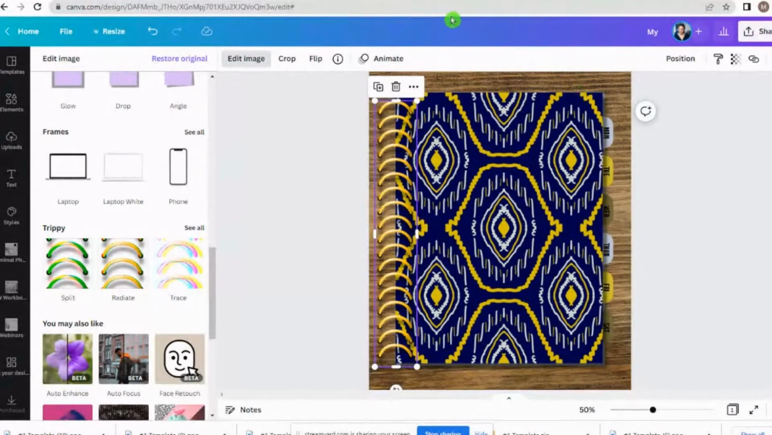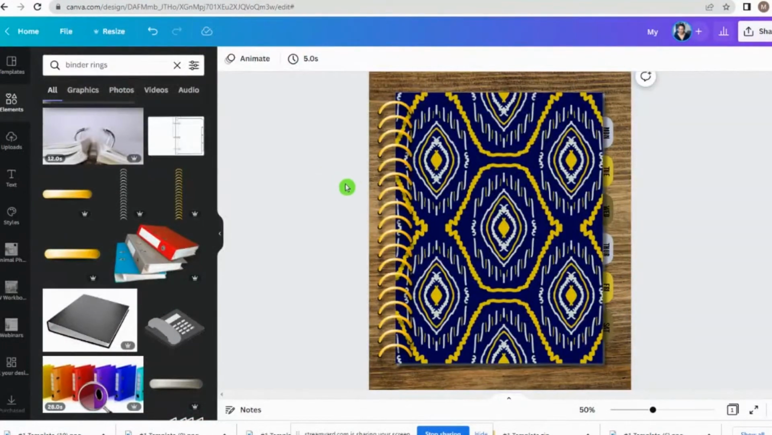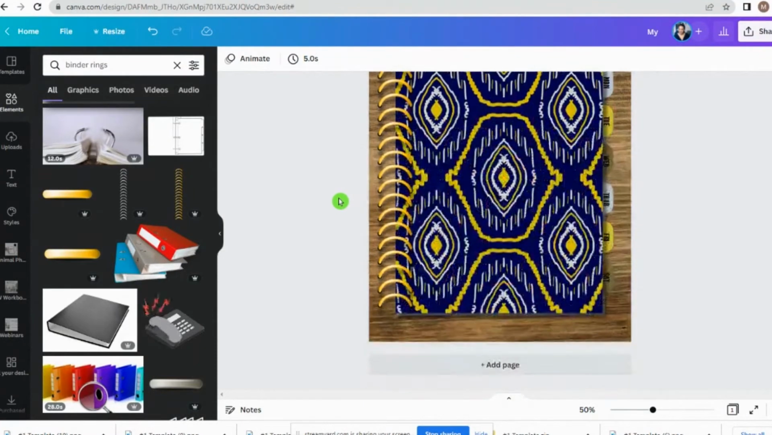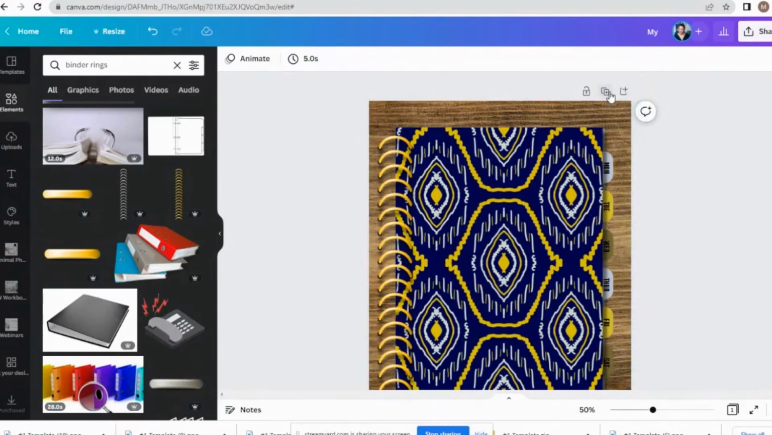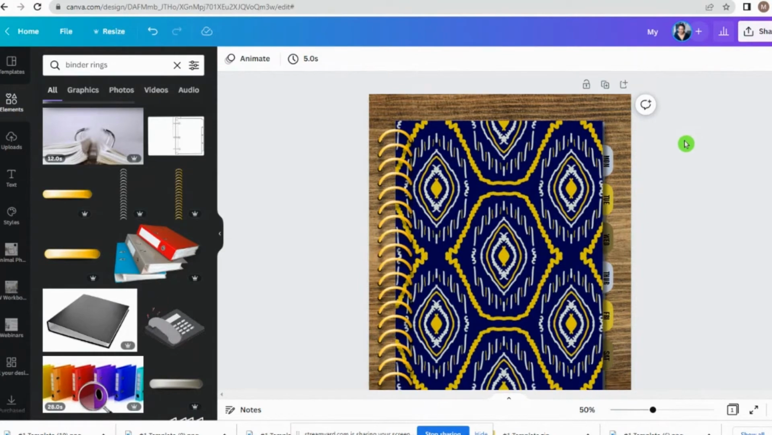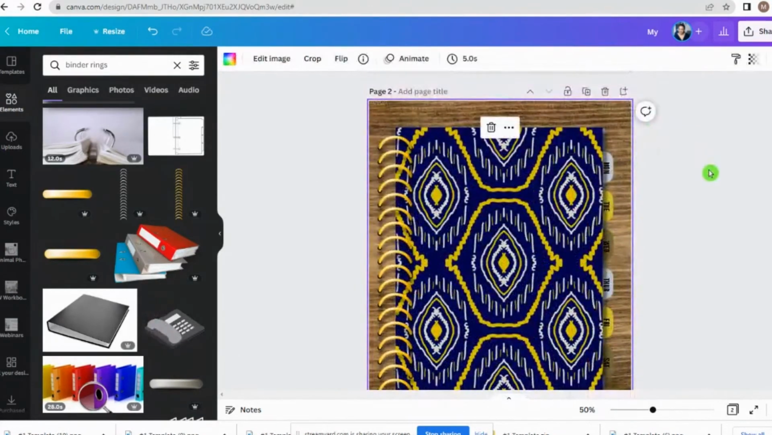Or if you're doing this as a digital planner or however you're doing this. So one of the things that we're going to do now, and I'm sure there are people who do this differently, this is just how I do it. You can create your own workflow. One of the things we're going to do now is duplicate this.